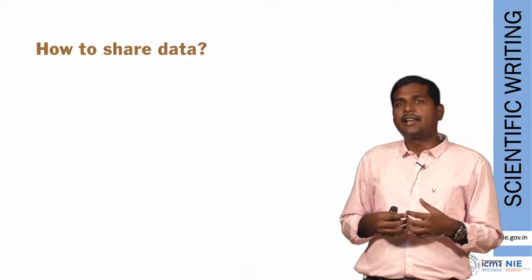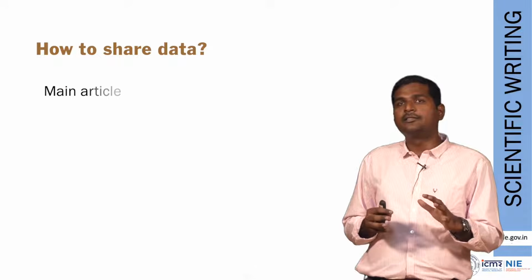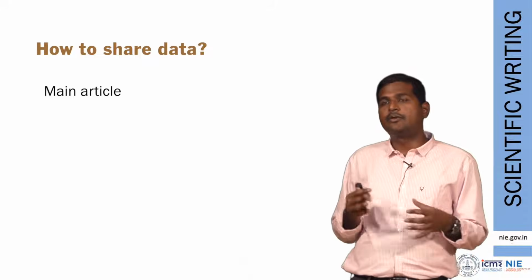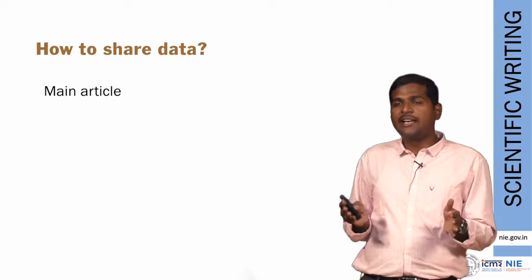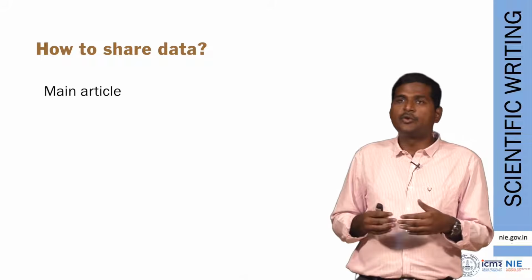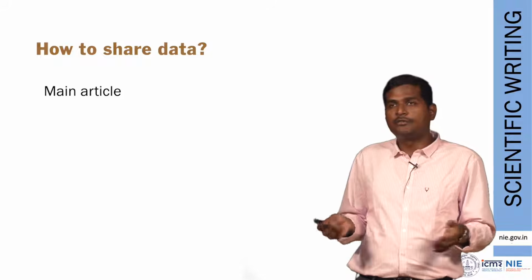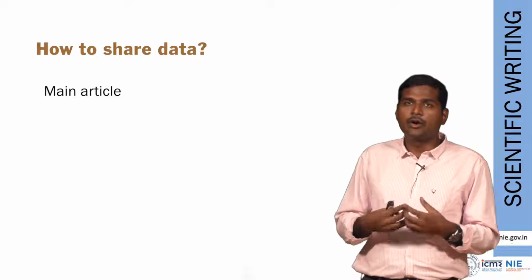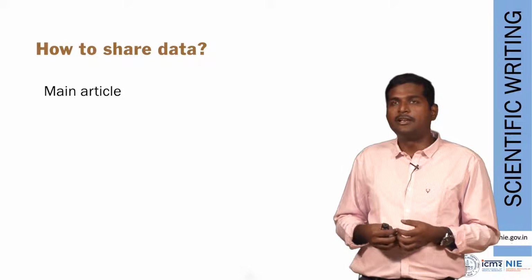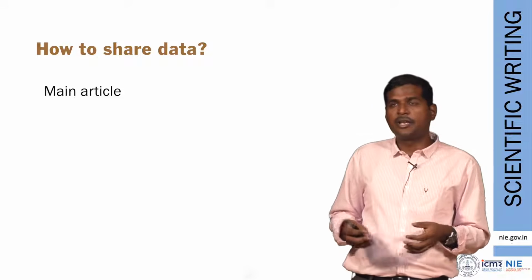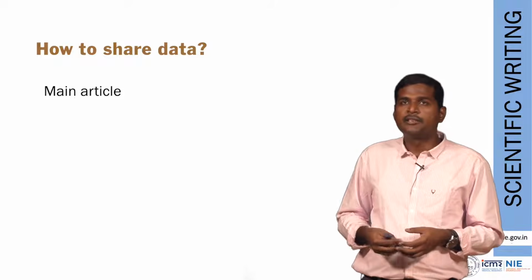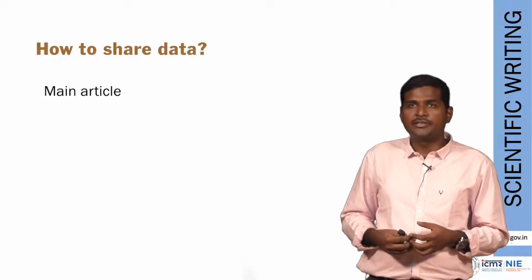So there are several routes to sharing data, some of which I have shown you here. You can share all your data in the main article itself. Let's say you have only 10 patients in your study or 5 animals in your study. Your data is very less. There is no need for hundreds and thousands of rows. In such cases, you can share all your data in the main article itself as a table. This rarely happens in clinical research or epidemiological research where we are working with hundreds or thousands of patients. So in that case, we have to explore other options.